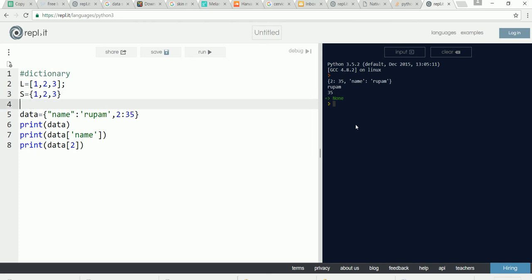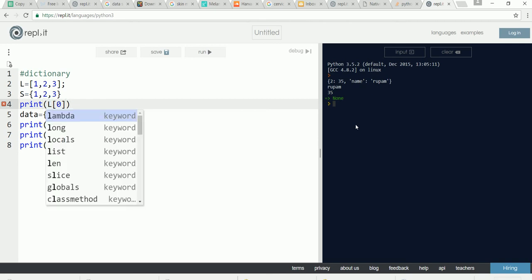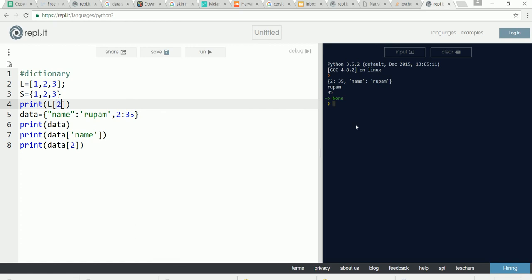When we try to access a set element, we cannot, because sets are not ordered. However, we can access L. If we say L of 2, it's going to print 3, because here in the square bracket 2 is the index.